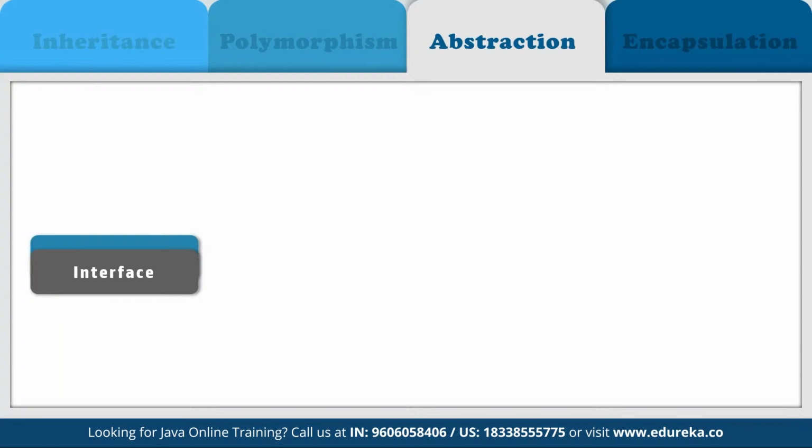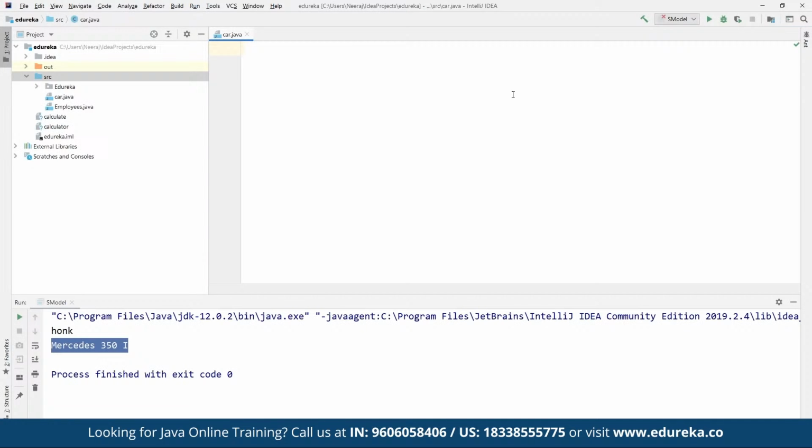If we talk about the syntax for abstraction, then it is simple. If we go back, we can see here, for example, we can define an abstract class as mobile. It can be any abstract class for mobile that we can define.